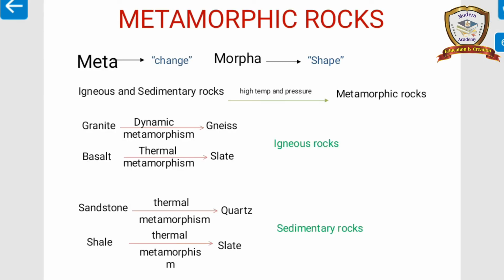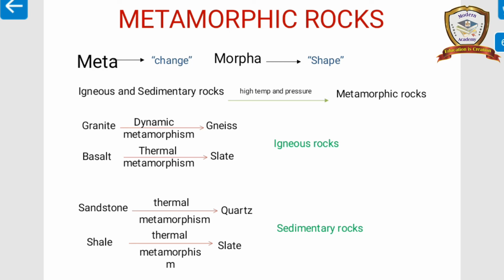Metamorphic rocks. In the word metamorphic, meta means change and morpho means shape. The combination of igneous and sedimentary rocks forms the metamorphic rocks. Metamorphic rocks are classified into two types: thermal metamorphism and dynamic metamorphism.